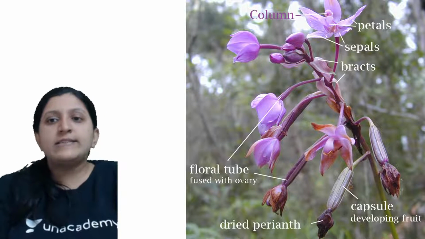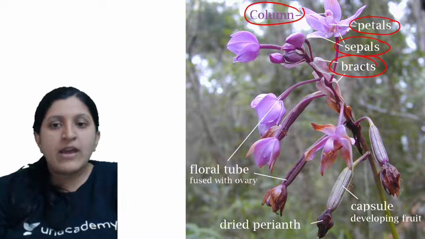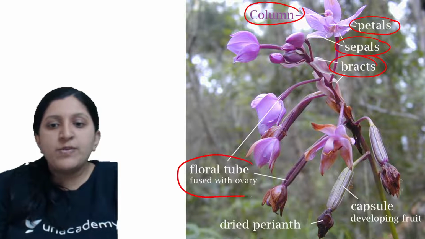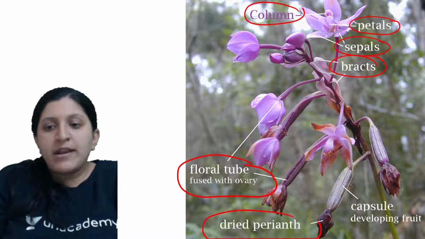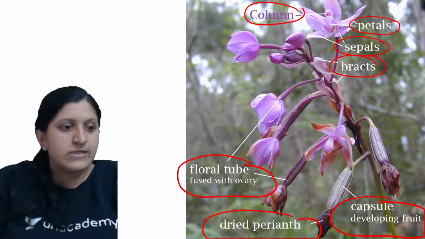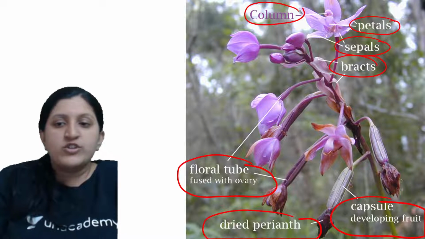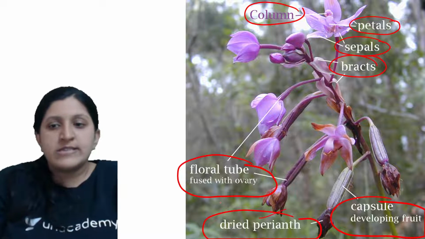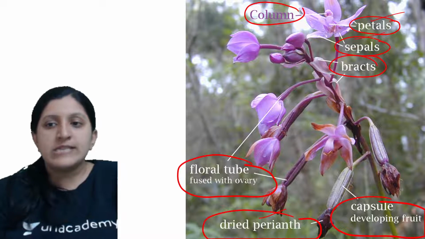So then there is the column, then there is the petal, so sepals and bracts you can find, and the floral tube which is fused with the ovary. Then there is the dried perianth, so capsule developing fruit. Okay, so that is for the developing fruit, so you can just see the covering there. This one is anyway the floral tube, and this is the dried perianth. So you can see the petal there, you can see the sepal there.